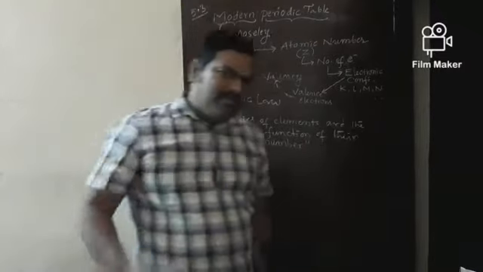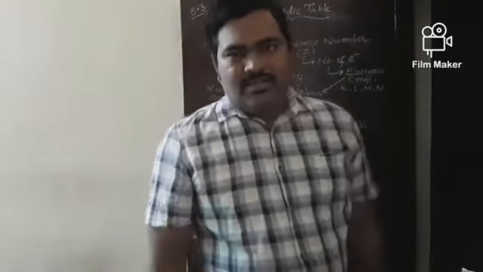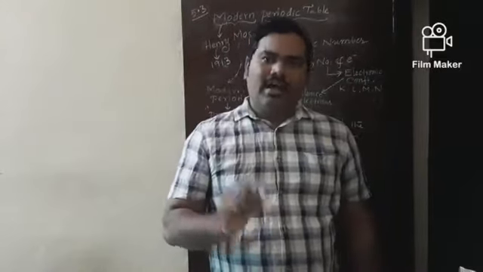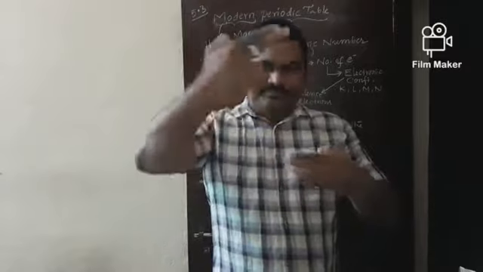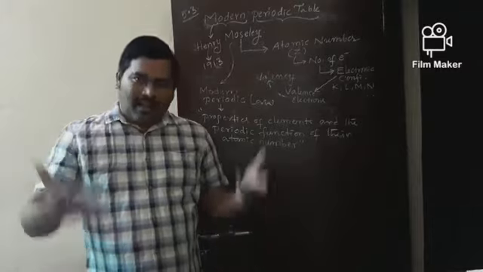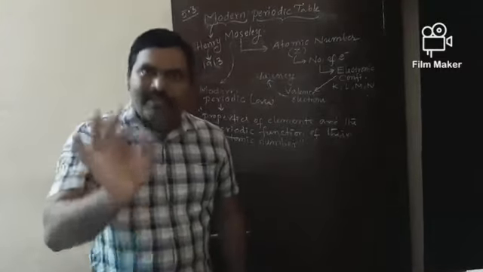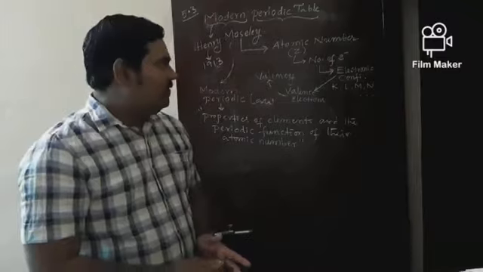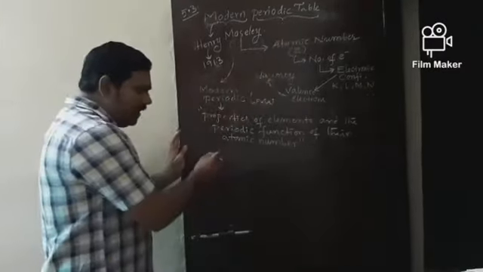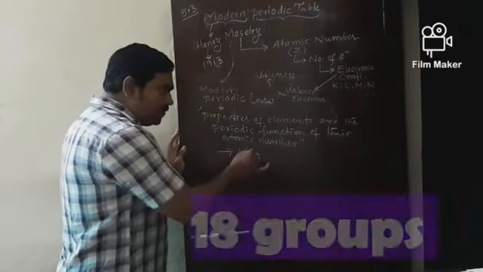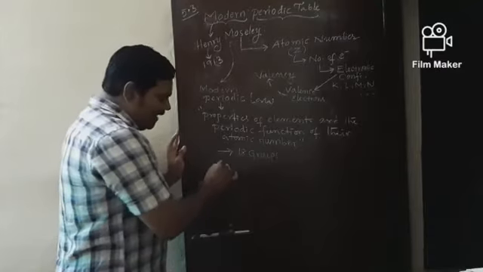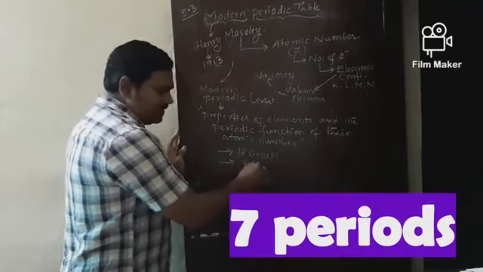So what is the meaning of this statement? The elements present in the modern periodic table repeat at regular intervals on the basis of atomic number. If you see the modern periodic table, how many groups are there? 18 groups and 7 periods are present.